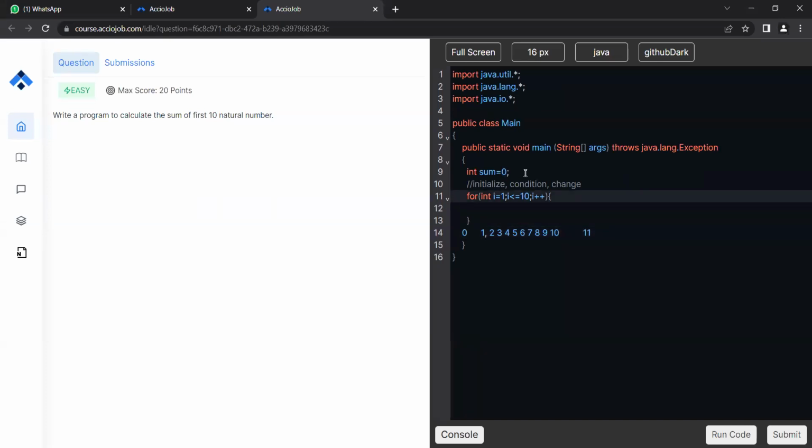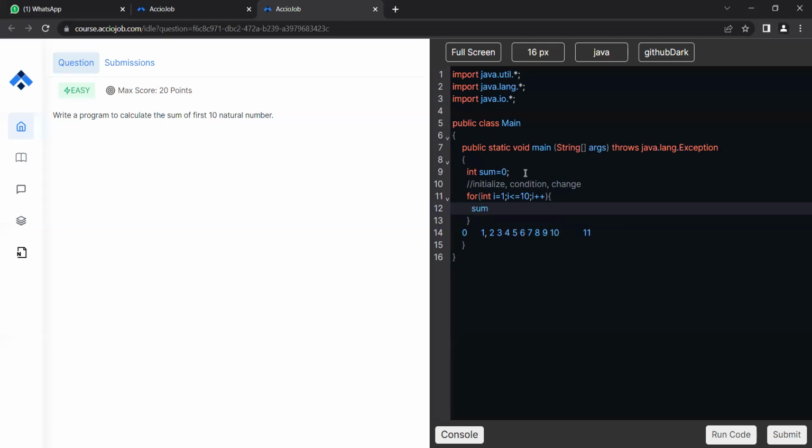And my change is the increment, so one increment at a time, from 1 to 2, 2 to 3, 3 to 4, 4 to 5, and so on. As soon as i becomes 11, the conditional check will return a false output. So the for loop won't execute further. Okay, I guess so far so good. Now, what do I need to do in this statement? Yes, Prashant, you are right.